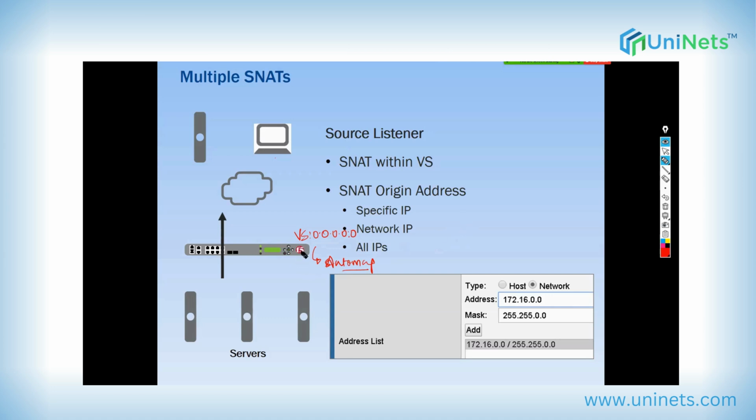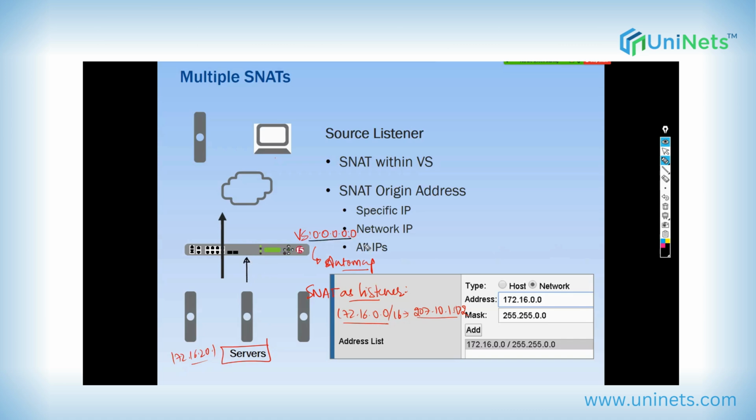And at the same time, you also have an SNAT as listener, where you said, hey, if the traffic is from 172.16.0.0/16, translate it to this IP 207.10.1.102. Now your server, maybe your server is 172.16.20.1. It falls under this range, right? Now the traffic from this server would hit the F5 to go for internet.